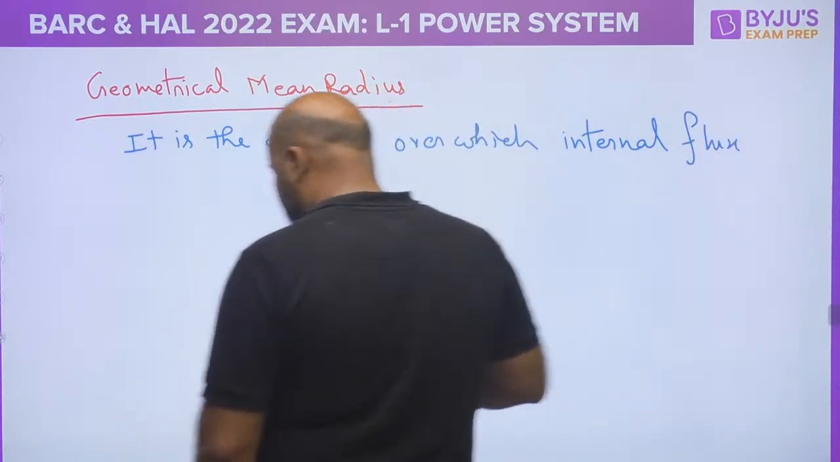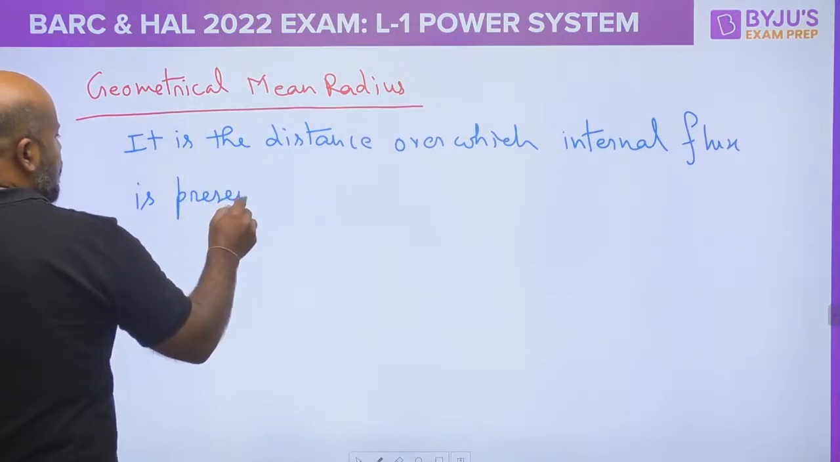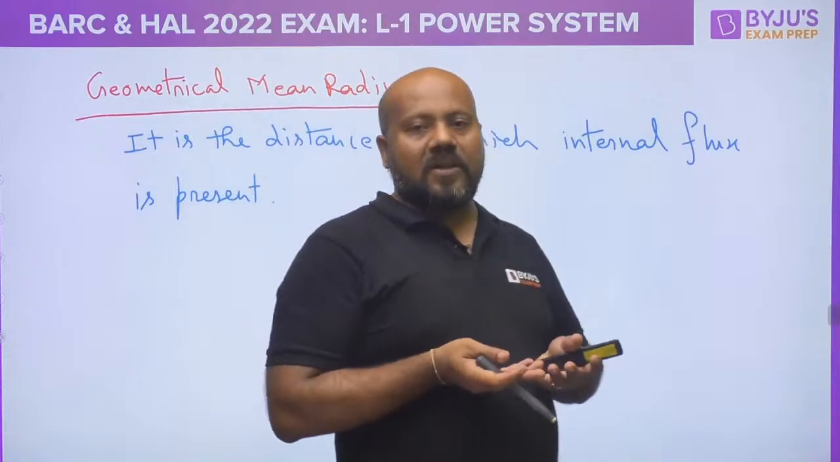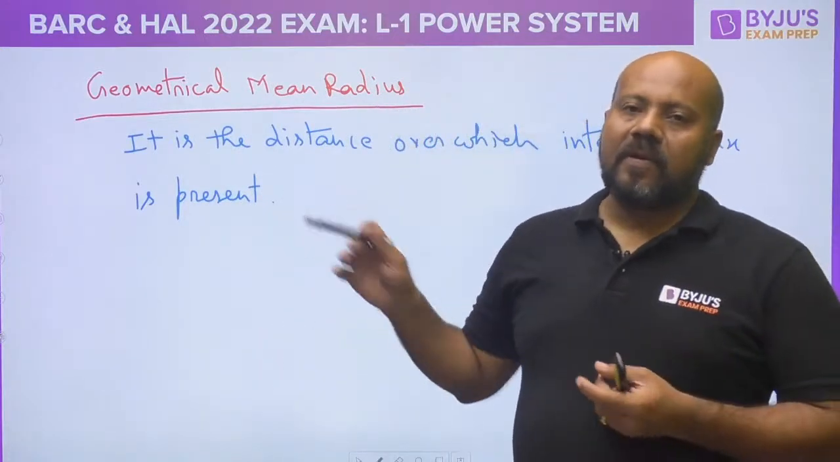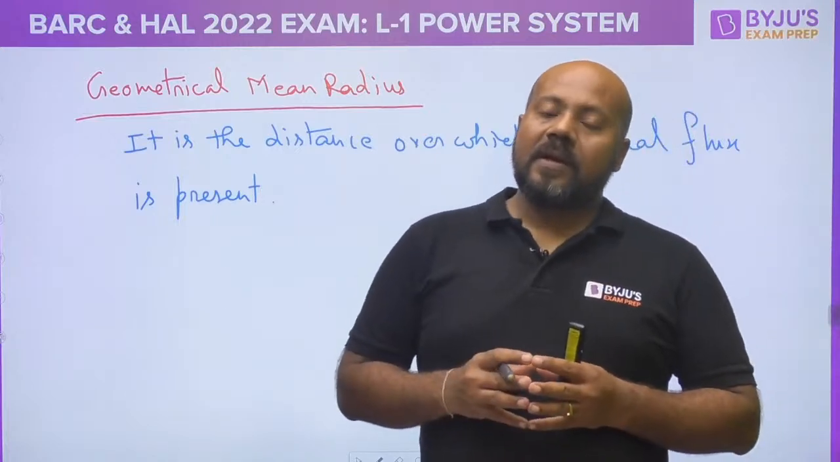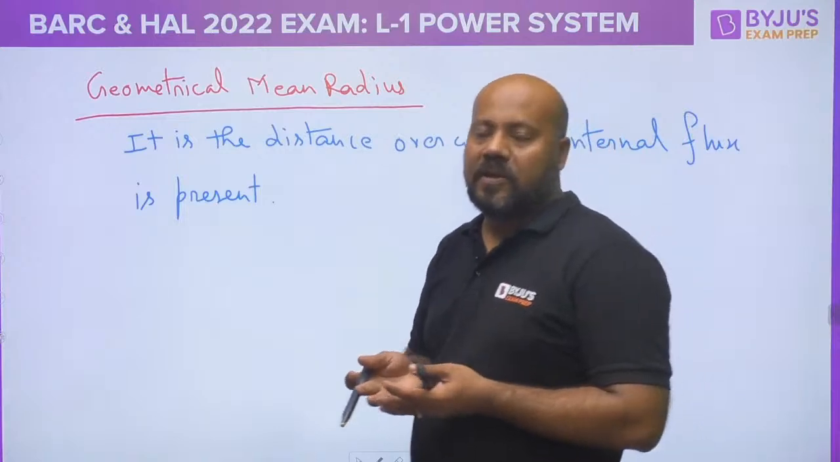Internal flux is present. The basic idea of geometrical mean distance or geometrical mean radius is in terms of the distance. So this is the most simple way of defining GMR. GMD also you can define in the same way, but in case of GMD it is going to be the distance over which the mutual flux is present.